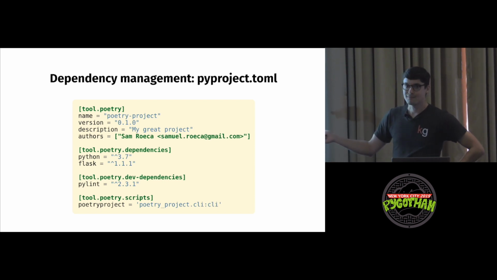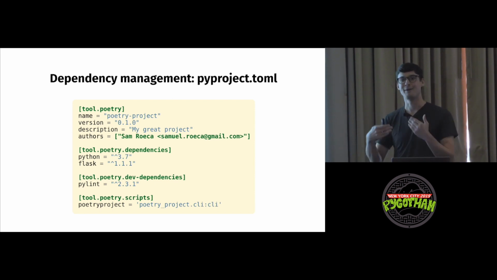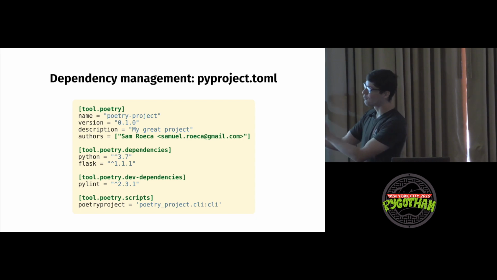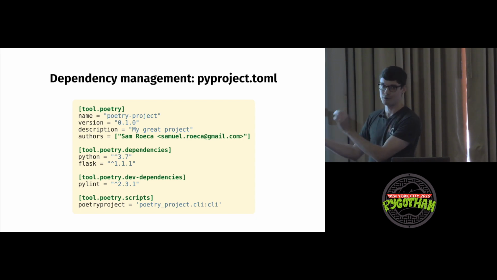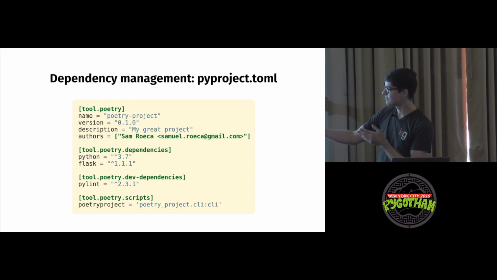What I want to go through now is a bit deeper dive into dependency management. Because what I showed before was setup.py. I kind of made a joke about it. But this is the form of dependency management with Poetry. When you think about your project, you have some metadata associated with it. Again, this is in the pyproject.toml, which is a Python PEP product. And we have tool.poetry, along with your project name, its version. Obviously, it's a great project. And then the version of Python that your project is supposed to run on. So that's kind of cool. It's baked into the expression itself.